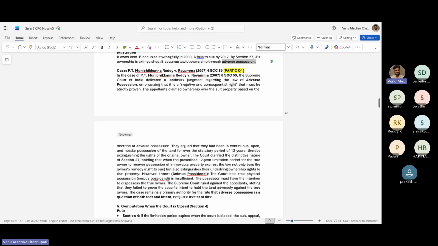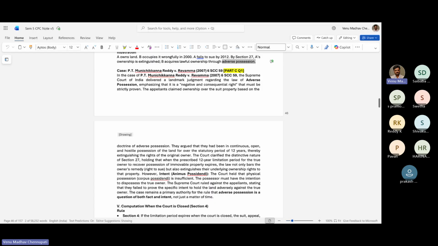The court clarified the distinct nature of Section 27, holding that when the prescribed 12-year limitation for the true owner to recover possession of immovable property expires, the law not only bars the original remedy but also extinguishes their underlying ownership of the property.